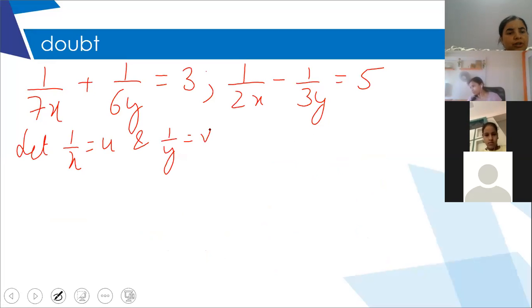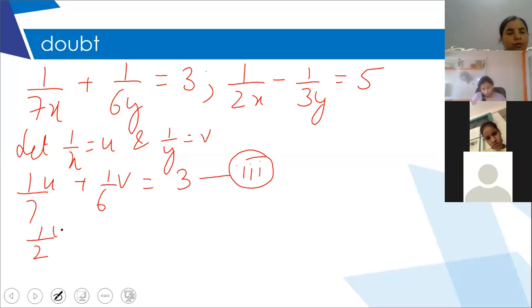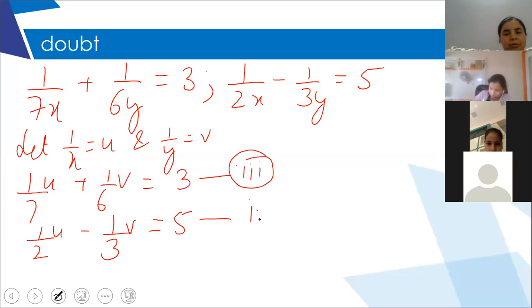So your equation will become 1 upon 7u plus 1 upon 6v is equal to 3, your new equation. These were first and second, so I'm going to name them third and fourth. 1 upon 2u minus 1 upon 3v is equal to 5 is my equation number 4.